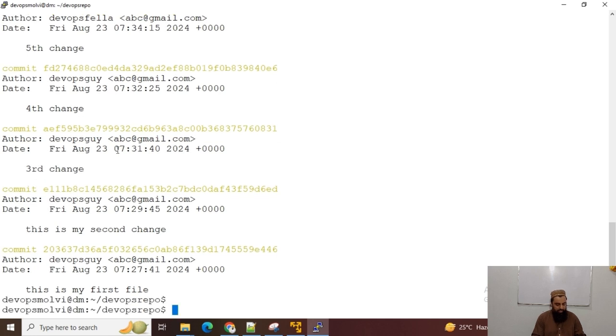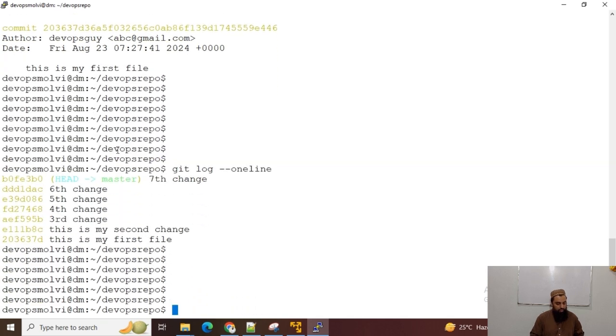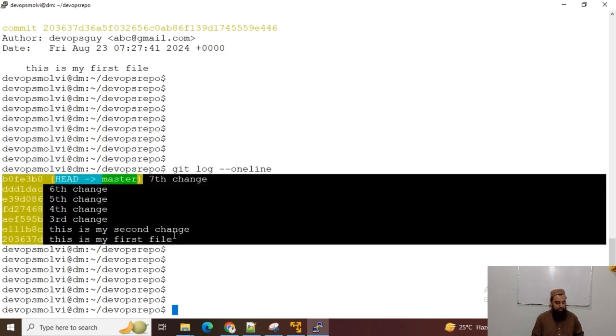So I can see all these comments in one line, the first line of the comments, git log --oneline. Now you can see we have only the comment change, and we can see it with this command.